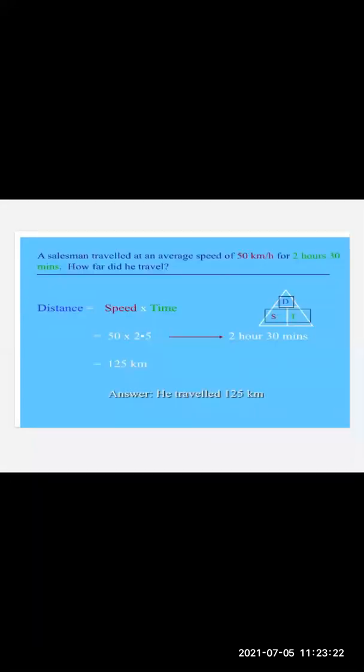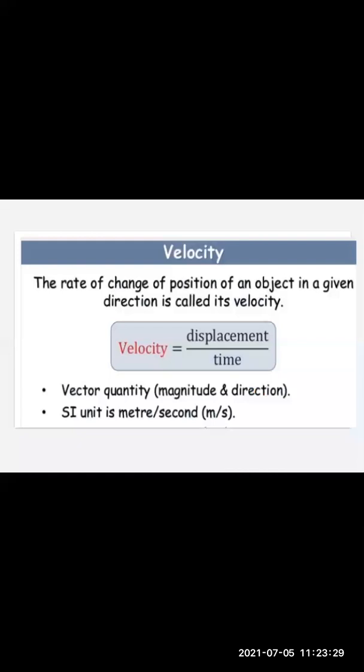We saw a small problem on distance. Distance means what? Speed into time. In the next slide, we studied velocity. Now what is velocity? It is nothing but speed with direction. So the rate of change of position of an object in a given direction with respect to time is called velocity. Velocity's formula is displacement upon time, and the unit is definitely meter per second, similar to the speed unit.